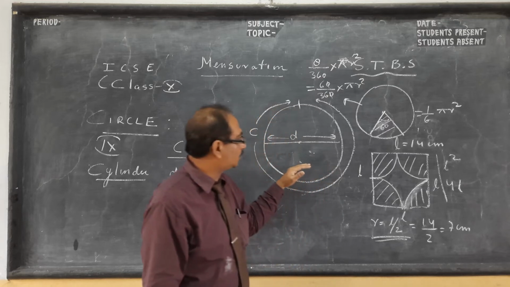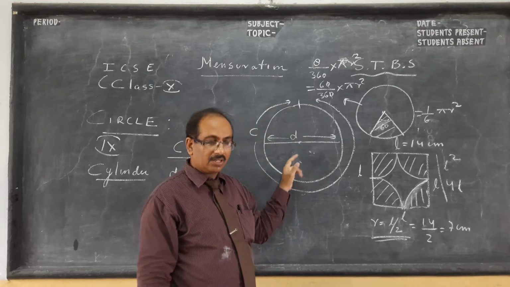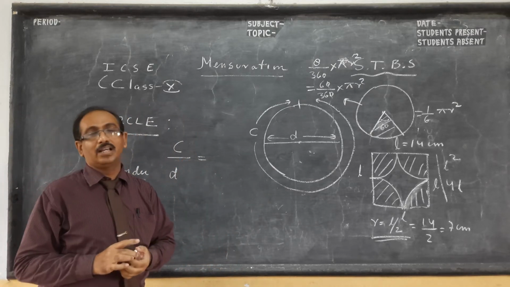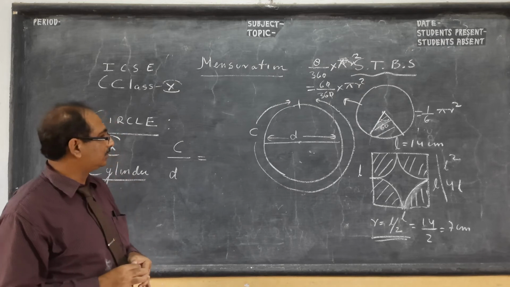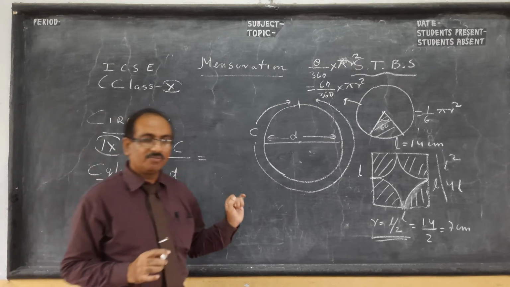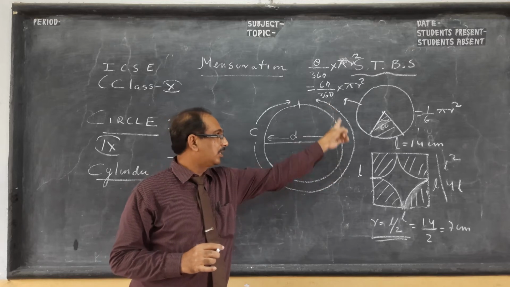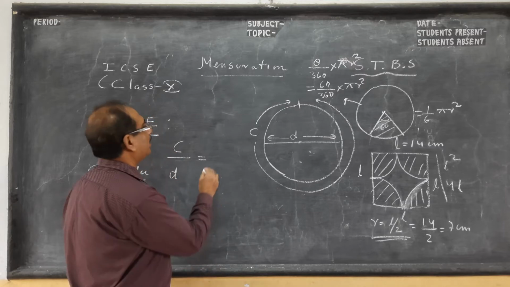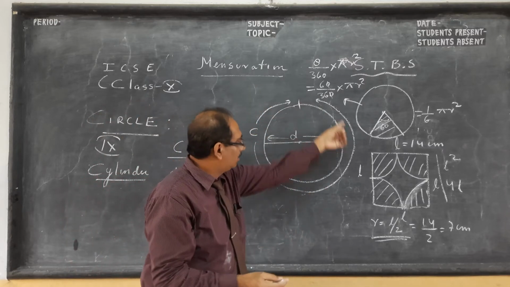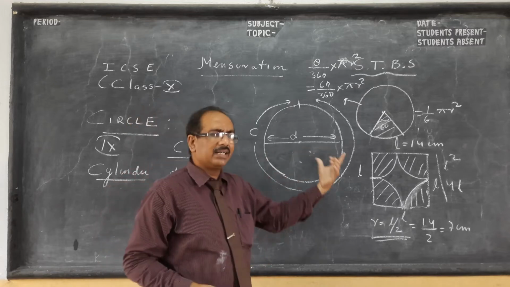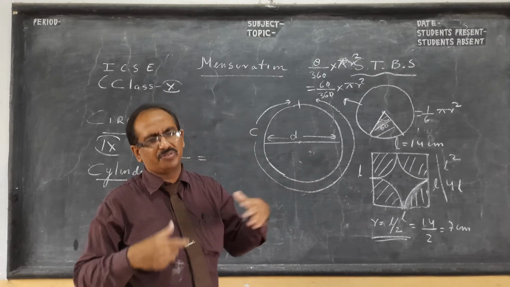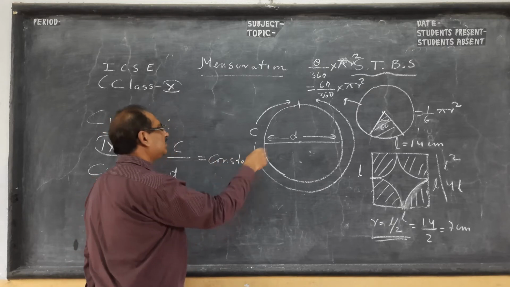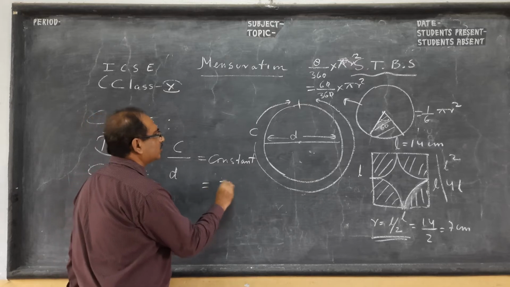Here, you know, in a square the area is L square and the perimeter is 4L. Similarly, I will show you the area and perimeter of a circle, and based on this, children, we will work on the cylinder, and then again on the cone. Sphere we will not touch because it is not in the syllabus. Now, what people found out is that for any circle, if you take the circumference by the diameter, open that thread or rope, measure it, and take the diameter, any circle, big or small, you can make in a field or on paper, this ratio is always constant for any size of circle, and this is called pi.